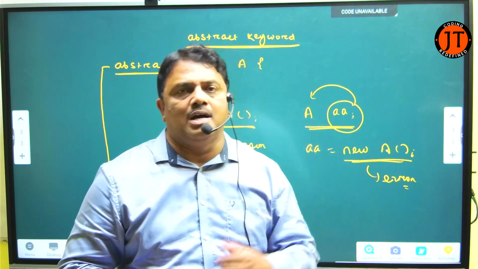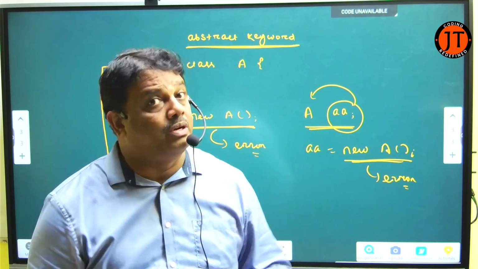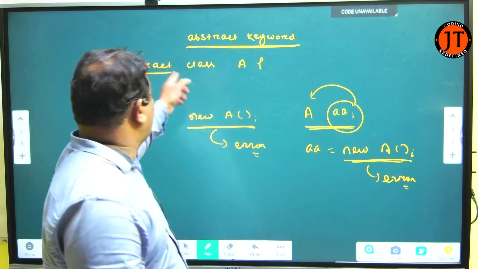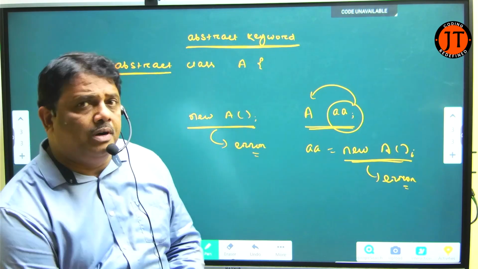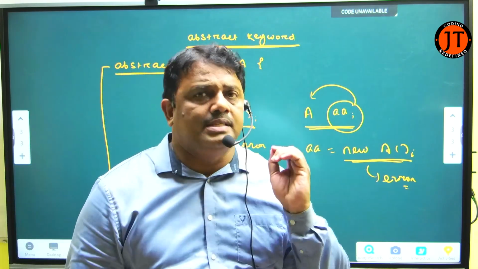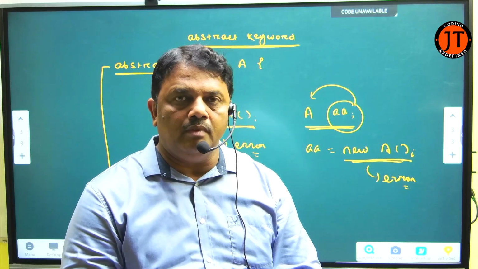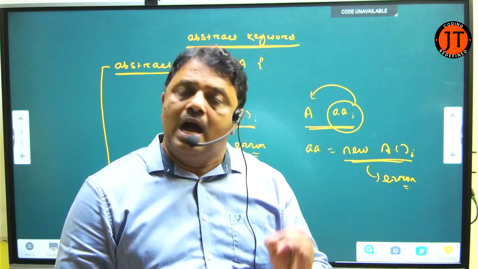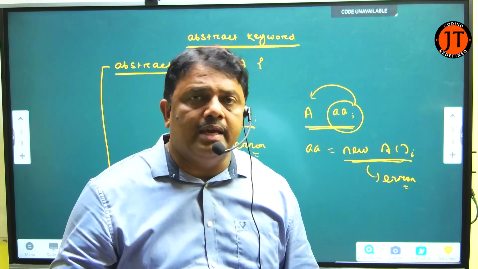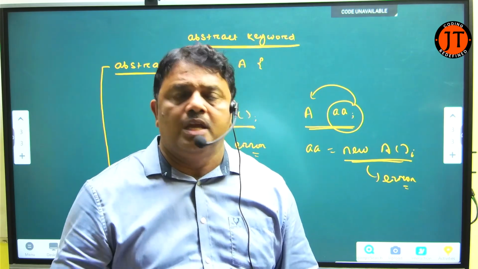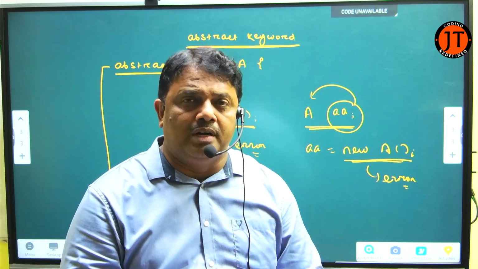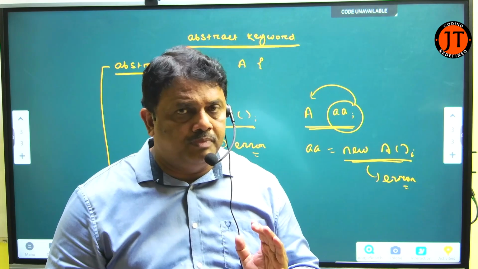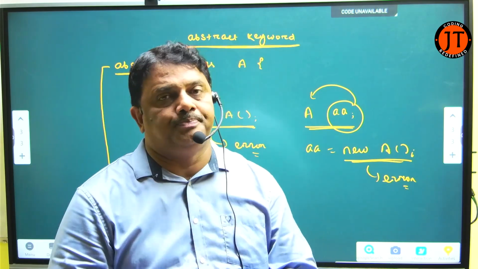If anybody asks you, what is an abstract class? You tell them: when I declare a class by the abstract keyword or abstract modifier, it is an abstract class. But an abstract class cannot be instantiated. You never create the object of an abstract class. That is the point you have to remember.